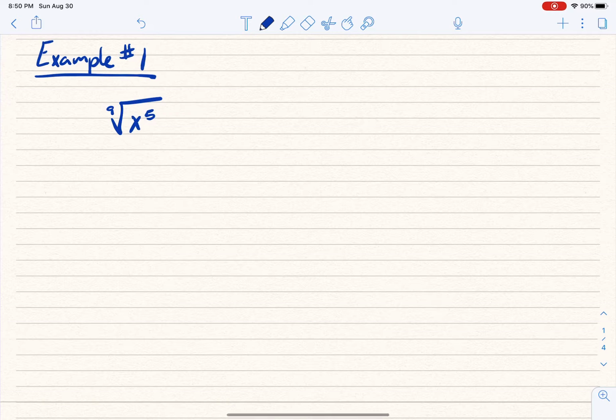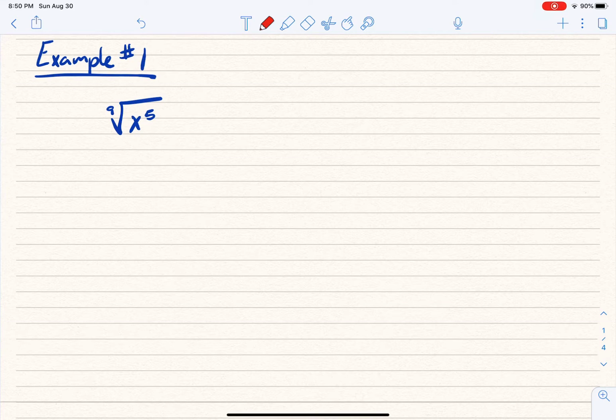So here we go. In example number 1, we have the 9th root of x to the 5th. And man, does that sound gross. But ultimately, you think about it, and the 9th root is no different than the cubed root or the 12th root or the square root. It's some root that we're looking for, and it's of x to the 5th.